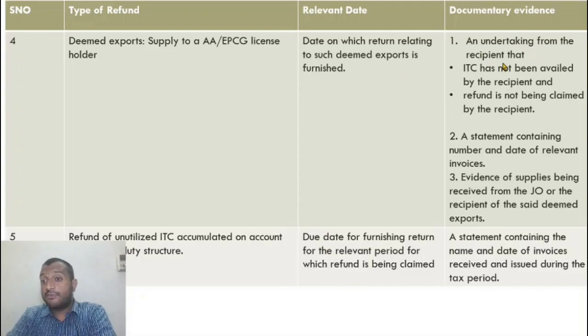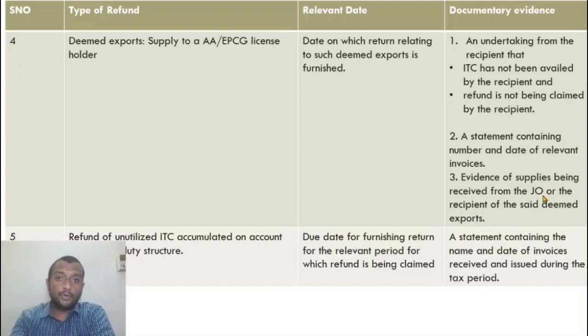Documentary evidence: an undertaking from the recipient that ITC has not been availed by that person. I have to get it. Refund is not being claimed by the recipient, as I told you. A statement containing number and date of relevant invoices. This is common for all. Evidence of supplies being received from the jurisdictional officer or the recipient of the said deemed exports.